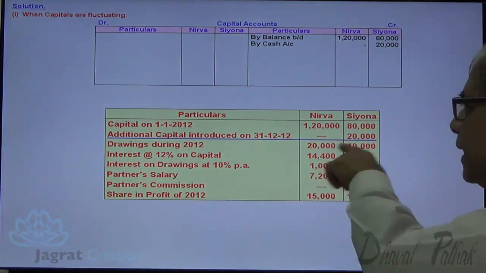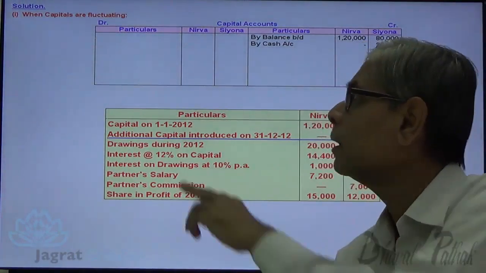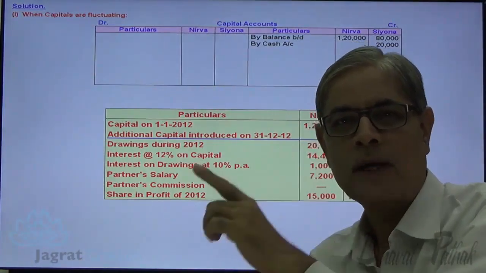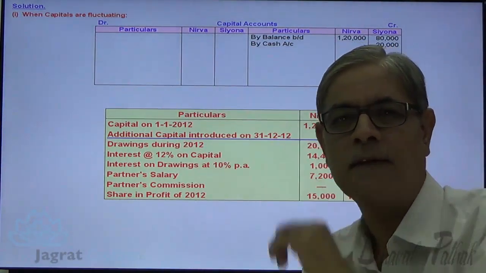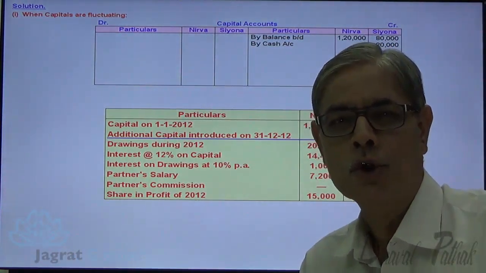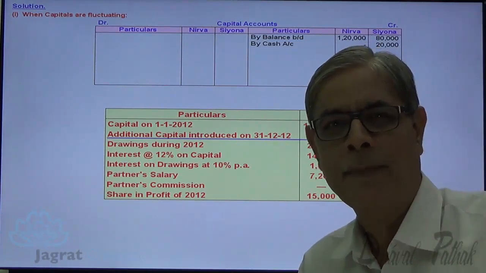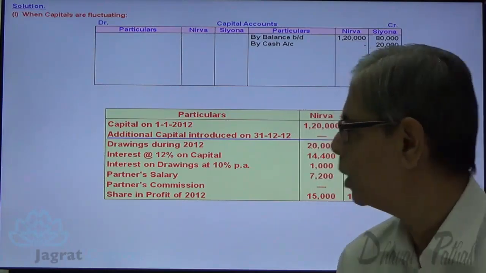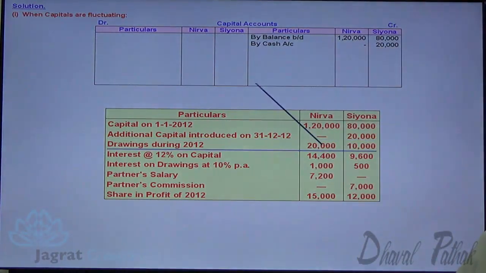Now drawings are 20,000 and 10,000. Nirva has withdrawn. Nirva is the receiver. Siona has withdrawn. Siona is the receiver. Debit the receiver. So drawings amount withdrawn by a partner from a firm is debited to the capital account of a partner. Observe it. Nirva's and Siona's capital accounts are debited with the amount drawn by them, that is 20,000 and 10,000.